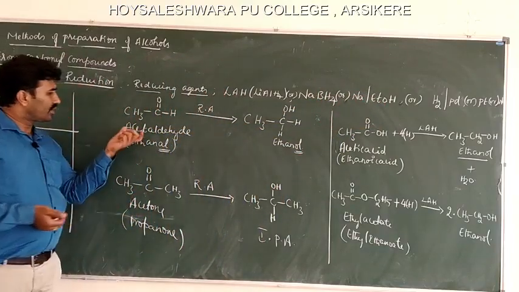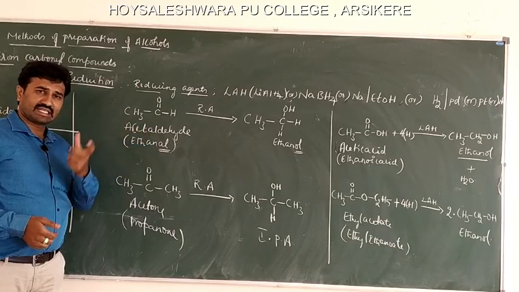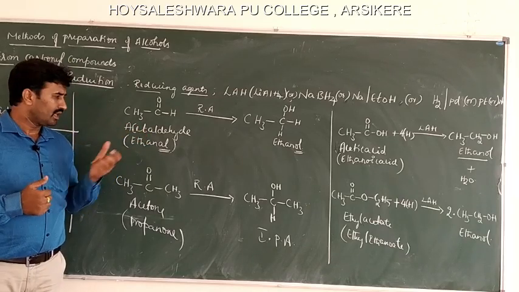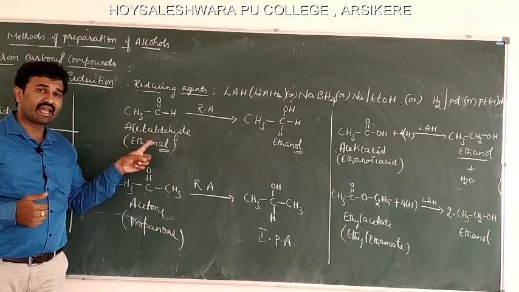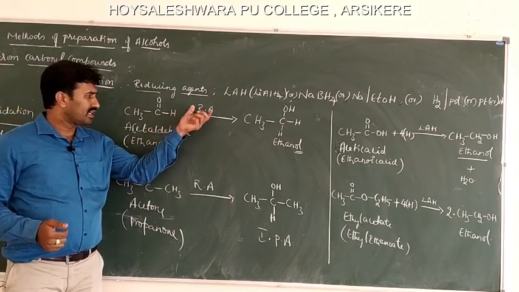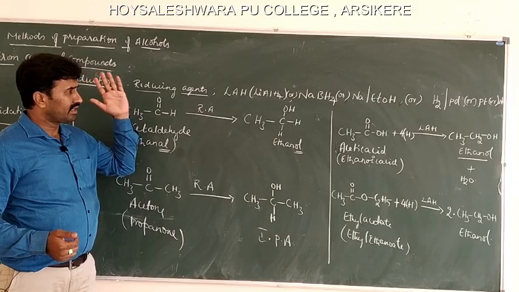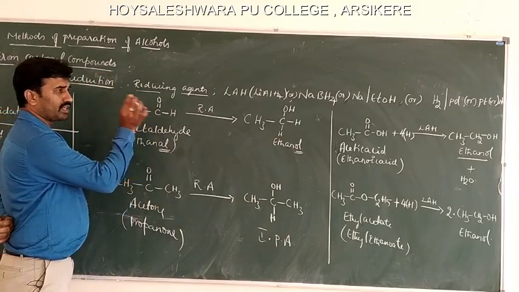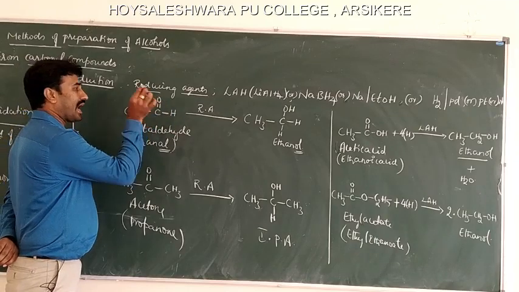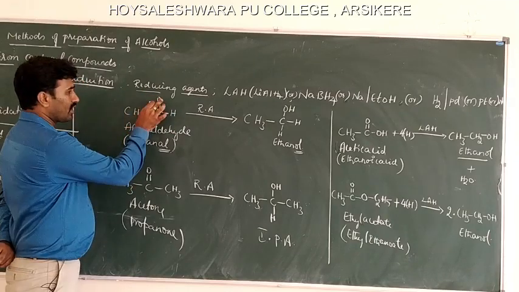Let us see. Consider an example, acetaldehyde. The IUPAC name of this compound is ethanal, E-T-H-A-N-A-L. If you use any of the reducing agents, it will convert. See here, we have not removed the oxygen, we have added hydrogen.